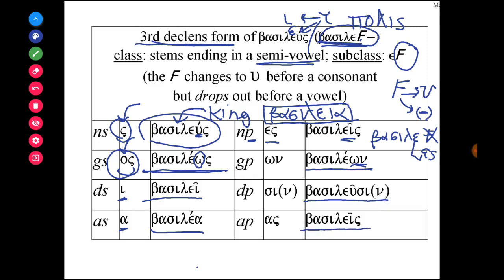And basileis happens when the digamma drops and the stem, after the digamma drops, combines with the case ending. These two form the diphthong, and so you have basileis here as a plural for the accusative as well. And those are the forms for this third declension noun. And this concludes our module.